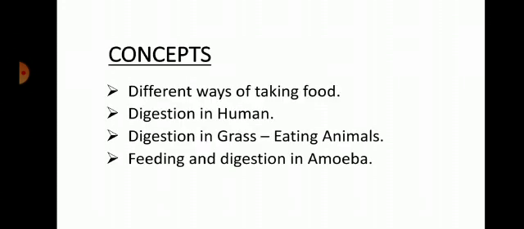Concept. First one, different ways of taking food. The second one, digestion in humans. The third one, digestion in grass eating animals. The fourth one, feeding and digestion in amoeba. The four headings: different ways of taking food, digestion in humans, digestion in grass eating animals, and feeding and